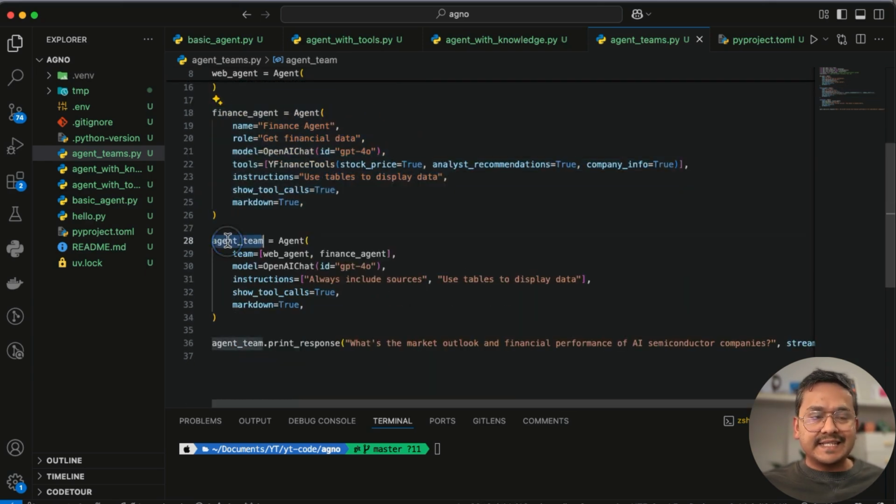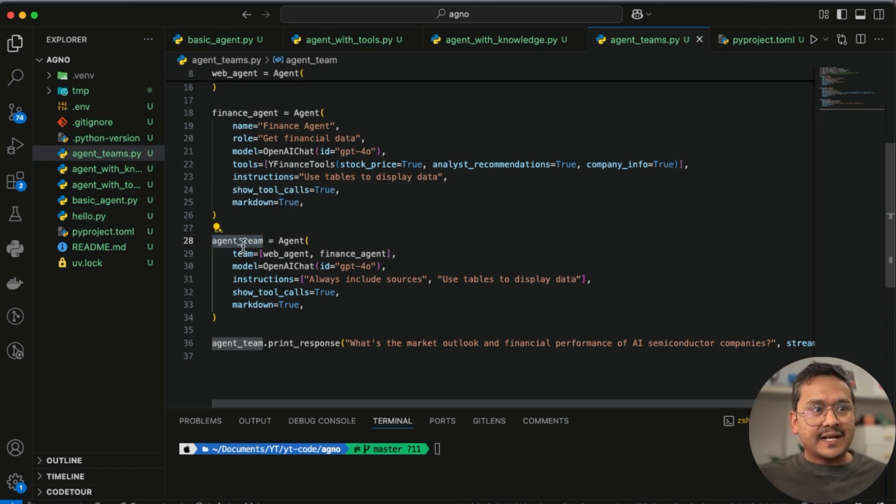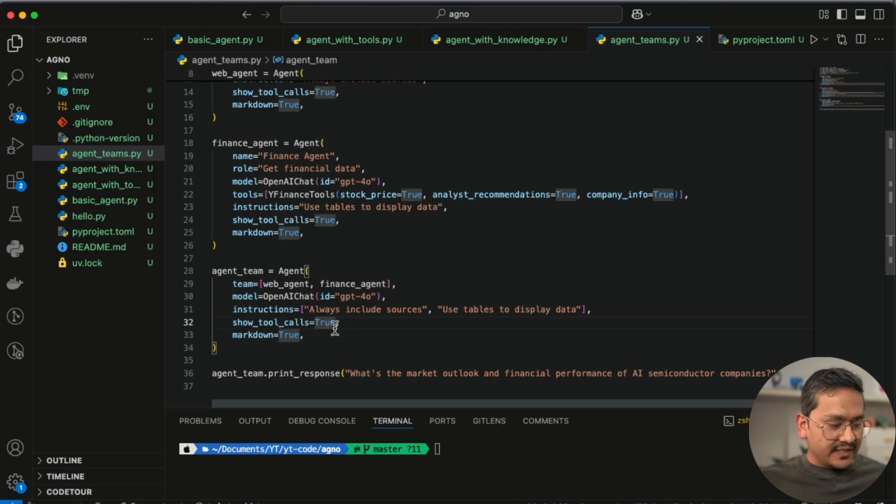Now we have the agent team. We want to use these two agents in one team, right? The thing is the same, right? We just give a different variable name here, but agent is agent. We have the team, and then we pass the two agents that we created here, web agent and finance agent. We give the model, we need to give it. Instructions always include sources, use tables to display the data, same things that we provided before. This is in the list, right? And show tool calls equals true, markdown equals true. That's it. We just save this.